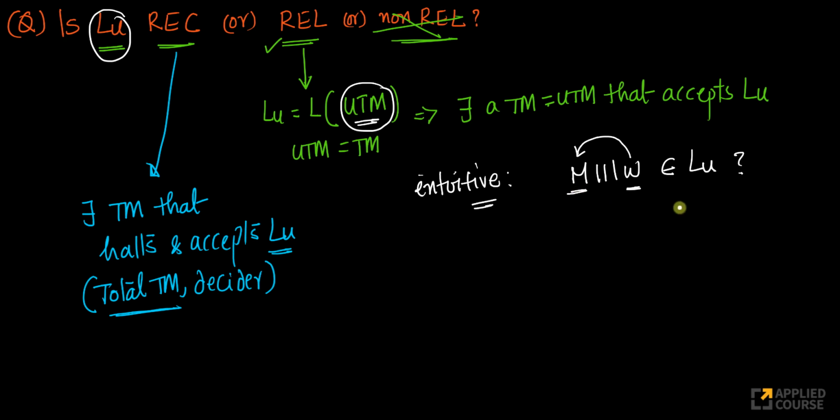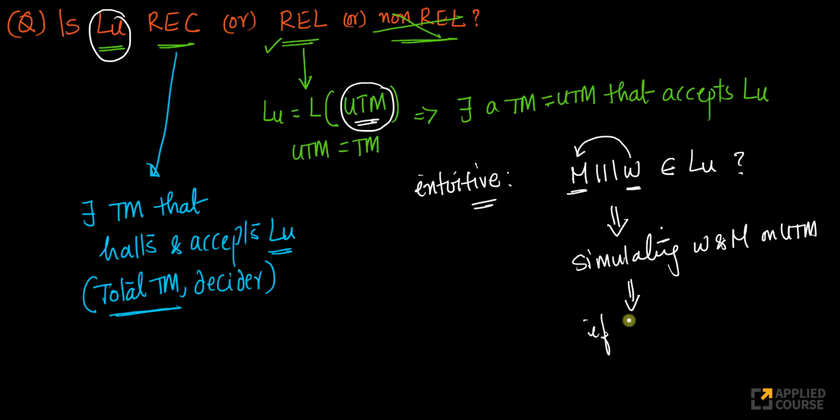That's my question. Now to determine this, what am I doing here? I'm simulating. To answer this question, I am simply simulating my W and M on my universal Turing machine. That's literally what I'm doing. Now imagine if M is a Turing machine that never halts, because this can be any Turing machine, right? Nobody stops me. Imagine this M itself is a Turing machine that never halts. Imagine if M is a Turing machine that doesn't halt.